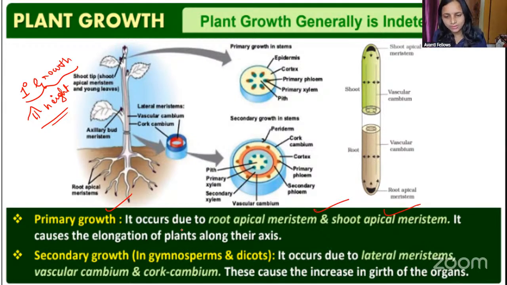Then coming to the other one, that is secondary growth. We mainly see it in the stem of gymnosperms and dicotyledons. Here the girth increases. But we are primarily talking about indeterminate growth related to the meristematic tissue in the plant. Remember this.